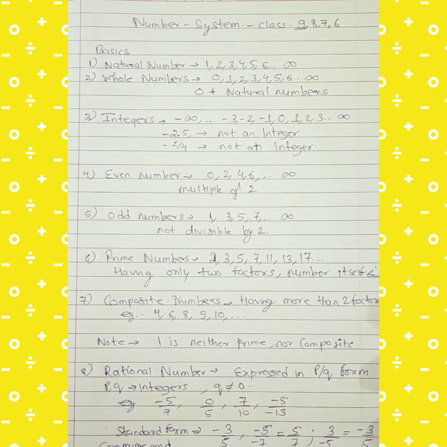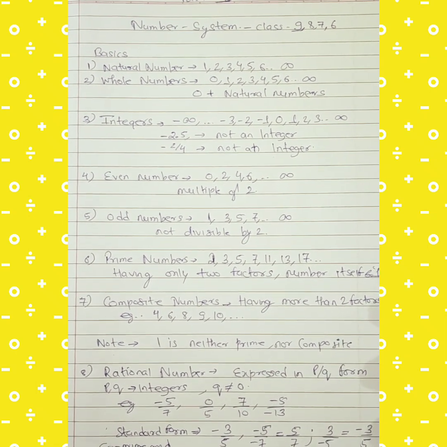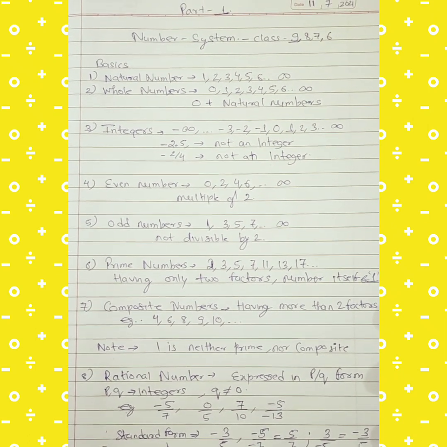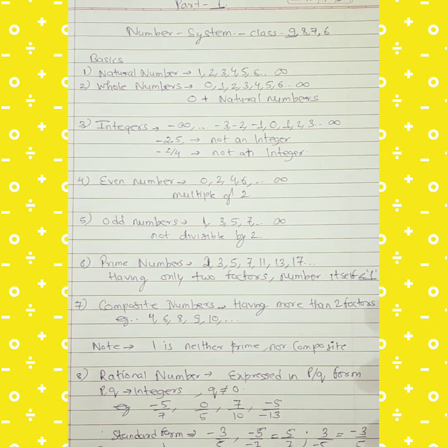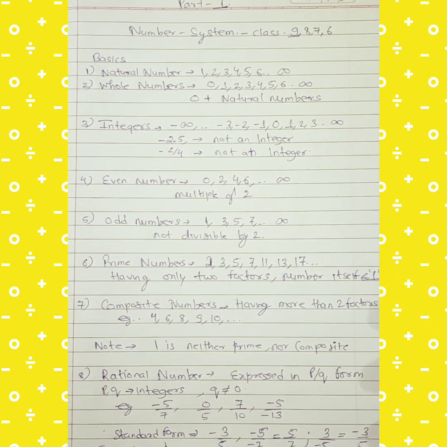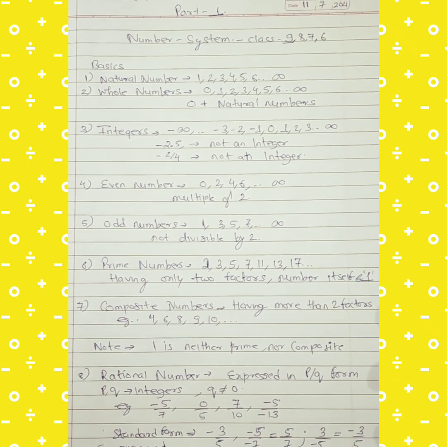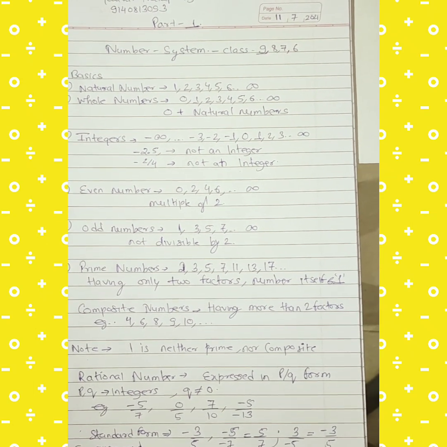So a number which has just 2 factors, 1 and the number itself, is called a prime number. For example, 2, 3, 5, 7, 11. We don't take 9 because 1, 3, 9 are 3 factors of 9. Now comes the composite numbers. Composite numbers are the ones which have more than 2 factors.